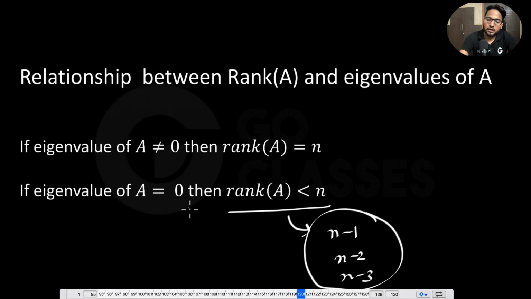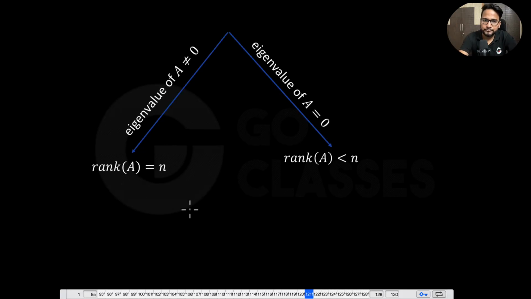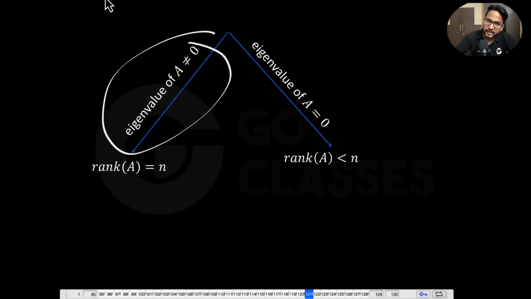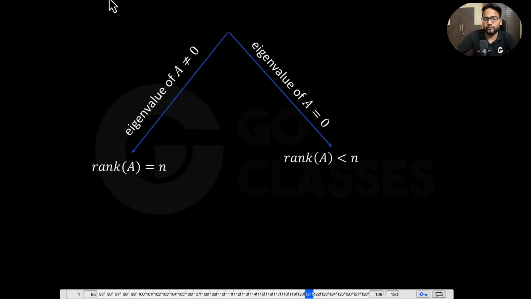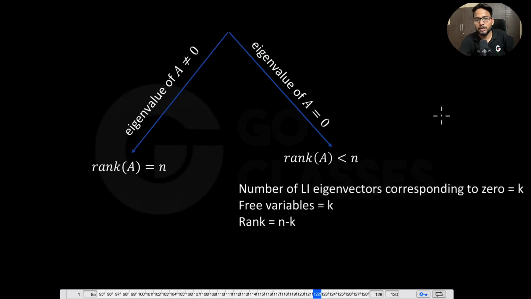Okay, now let's just do some questions. Anyway, this is the flow chart where I'm saying if eigenvalue of A is not 0, then rank is definitely n. In that case, I don't have to worry, because if all the eigenvalues are non-zero, then determinant is non-zero, and determinant non-zero means it is a full rank matrix. If eigenvalue is 0, then determinant is 0, so it is not a full rank matrix. Very, very easy, right? Here you can see that if the number of linearly independent vectors corresponding to 0 is k, then free variables will be k, and then rank is n minus k.